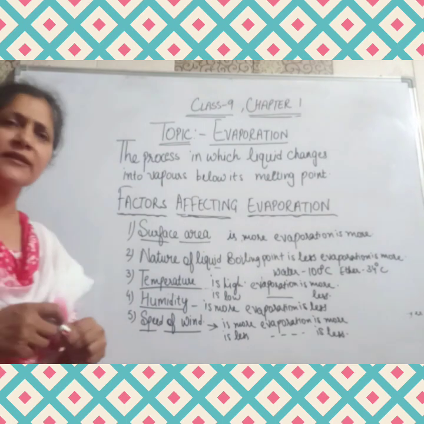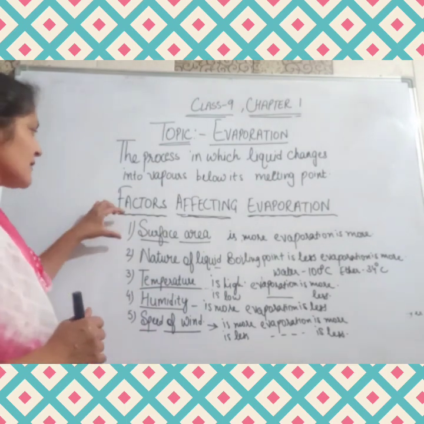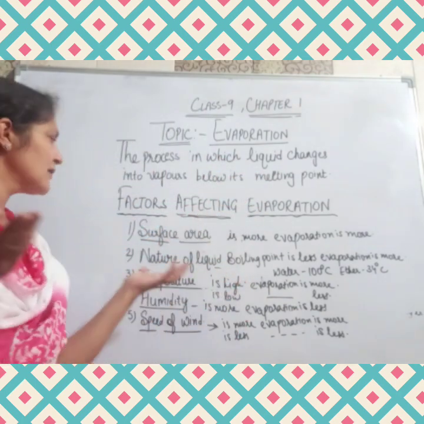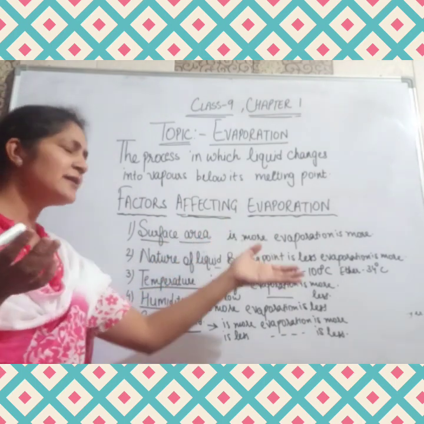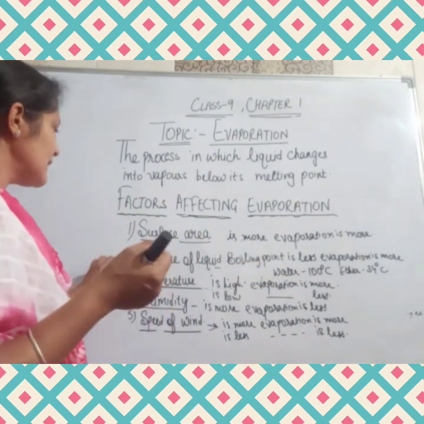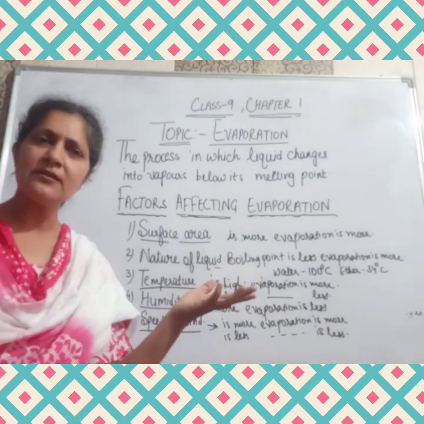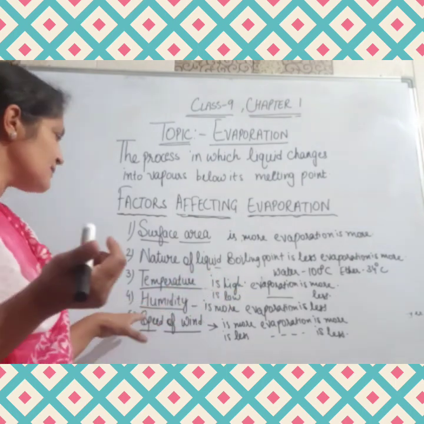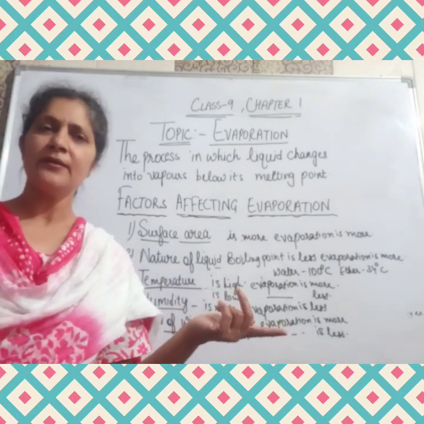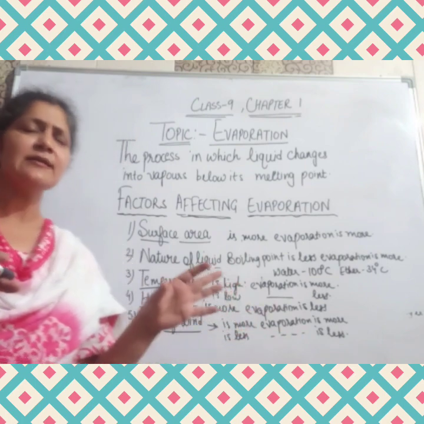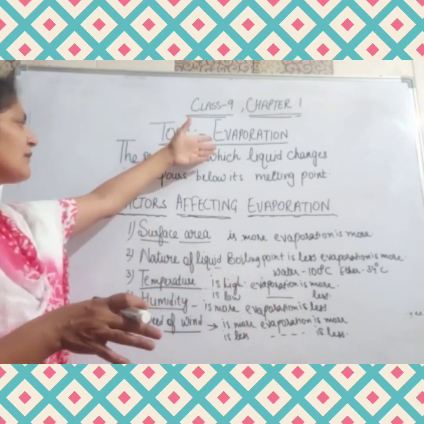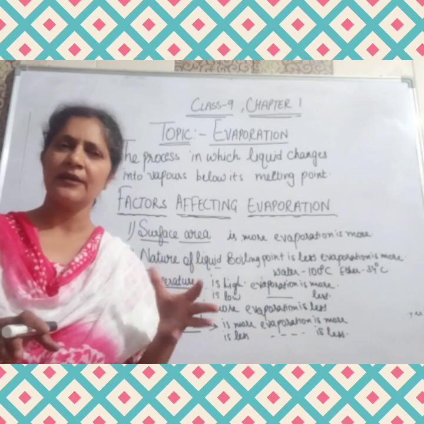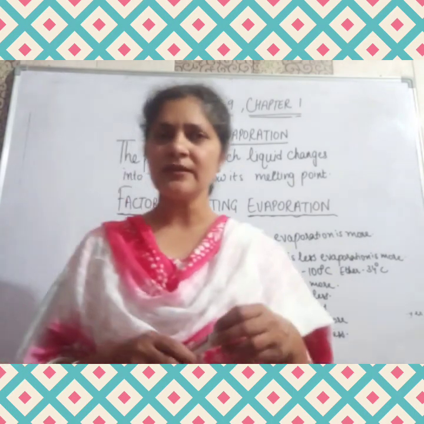So students, these were the factors affecting the evaporation. First is surface area. If it is bigger, then evaporation will also be more. Nature of the liquid. If boiling point is less, evaporation starts early. If the temperature is high, evaporation is also high. If the humidity is more, then evaporation will be less. And if the speed of the wind is more, evaporation will be more. So students, today we discussed the topic evaporation and the factors affecting the evaporation, which is a common process in our daily life. Hope students, you must have liked this chapter.